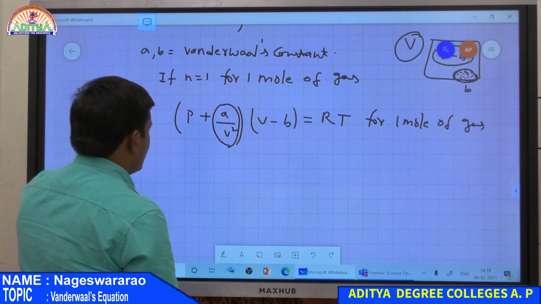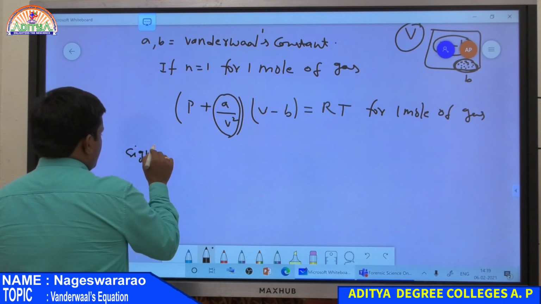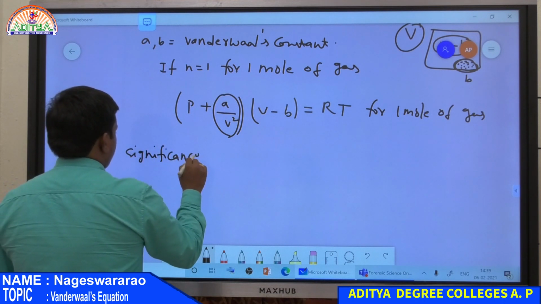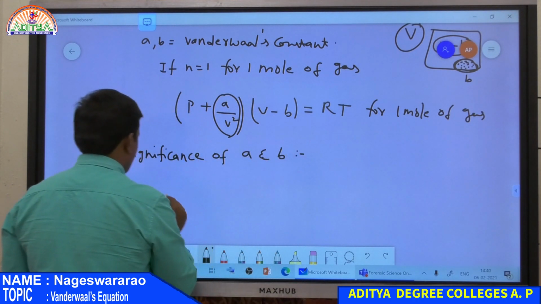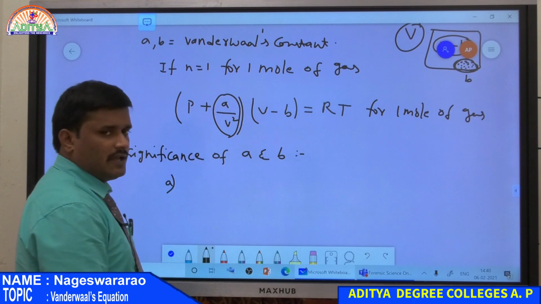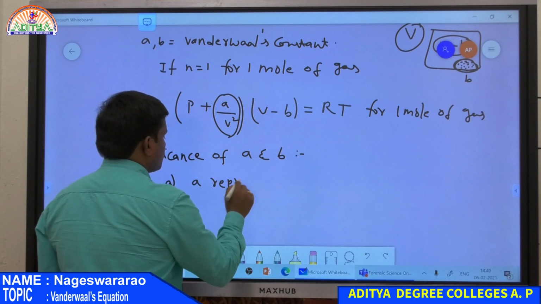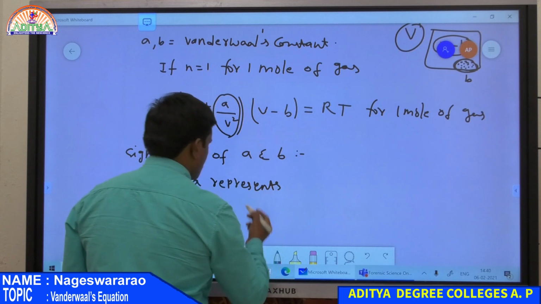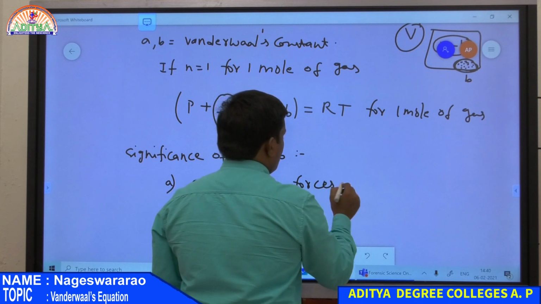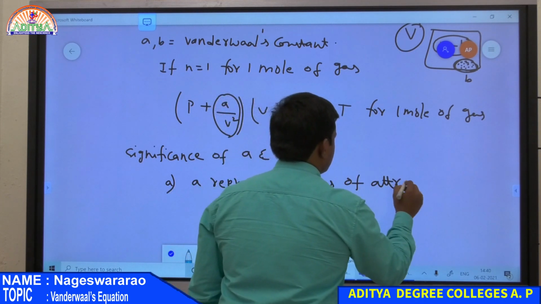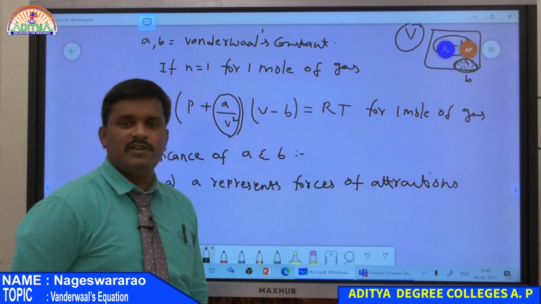Now, Van der Waals constants A and B significance. Significance of A and B. First one, A. A represents forces of attraction between the gas molecules.